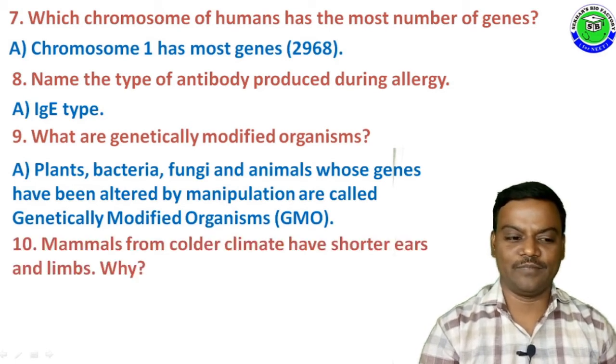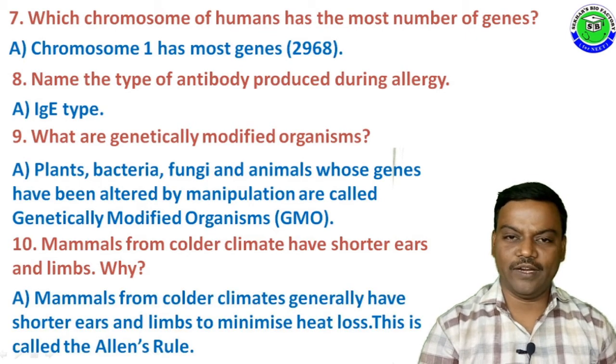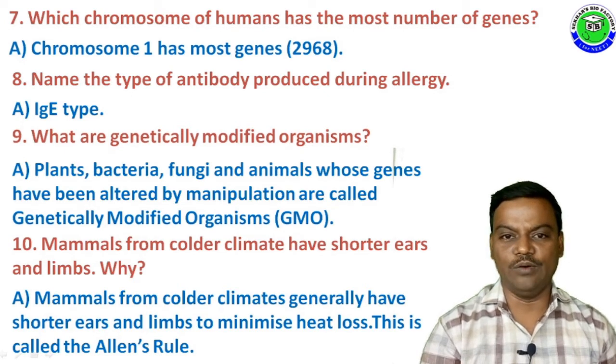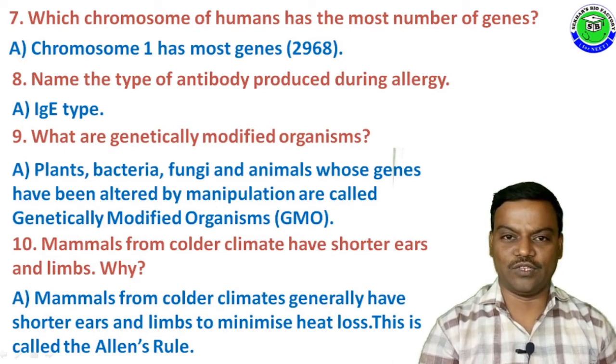Question number 10. Mammals from colder climate have shorter ears and limbs. Why? The answer is, mammals from colder climate generally have shorter ears and limbs to minimize heat loss. It is called Allen's rule. So these are the 10 one-mark questions from this model paper.